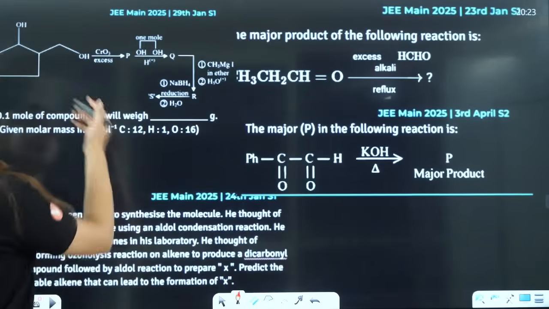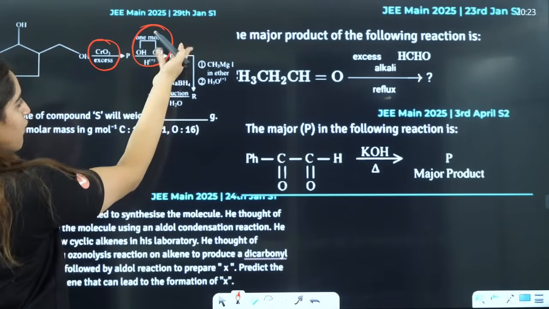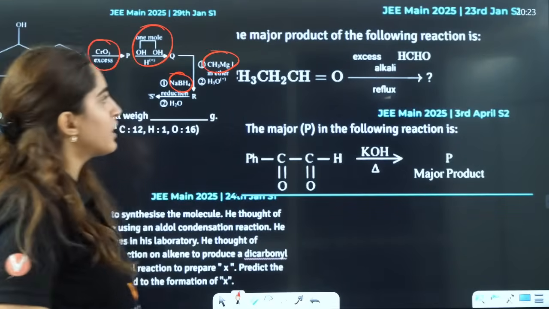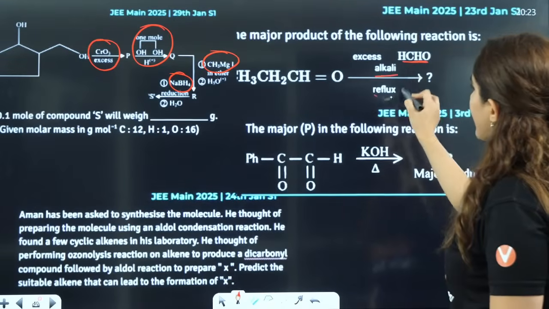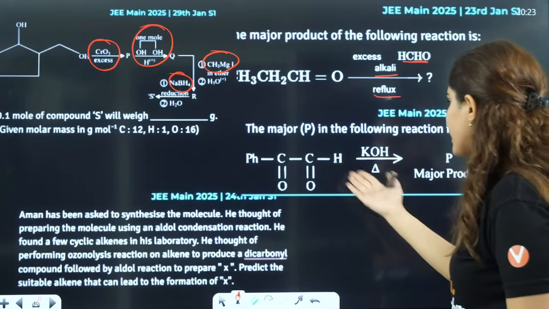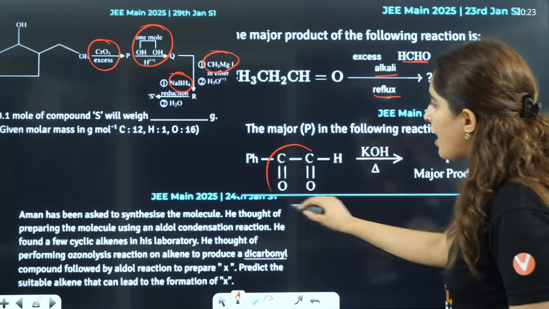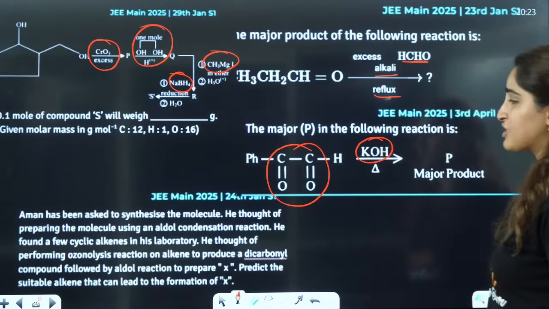Now if you see this here, what is this? This is CrO3, an oxidizing agent. Then this is formation of a ketal. This is reduction. This is Grignard reagent. And what about this one? This is excess of HCHO. It will react with alkali. What is this? This is the major product formed in this reaction where you have a double bond, and they are reacting it with KOH, right?